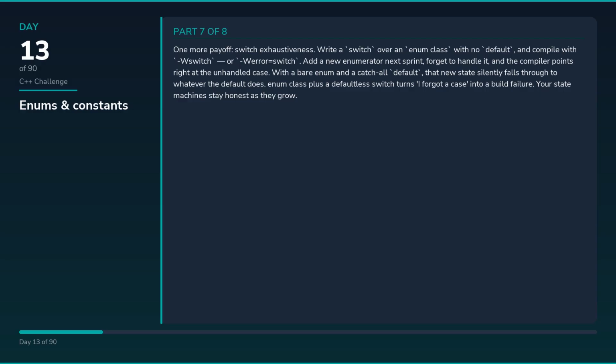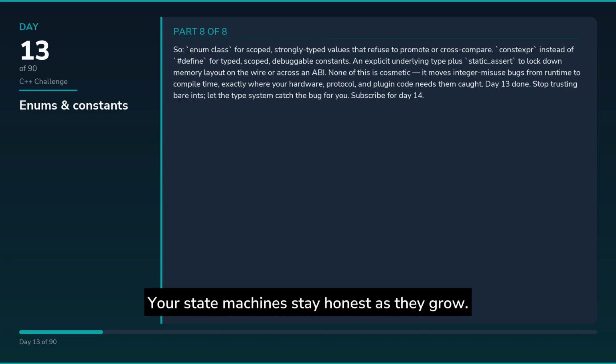One more payoff: switch exhaustiveness. Write a switch over an enum class with no default, and compile with -Wswitch or -Wall. Add a new enumerator next sprint, forget to handle it, and the compiler points right at the unhandled case. With a bare enum and a catch-all default, that new state silently falls through to whatever the default does. Enum class plus a defaultless switch turns "I forgot a case" into a build failure. Your state machines stay honest as they grow.